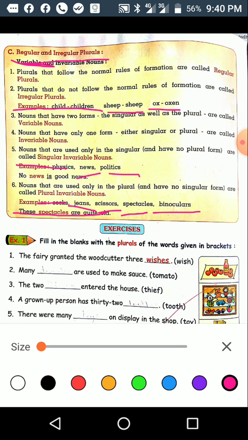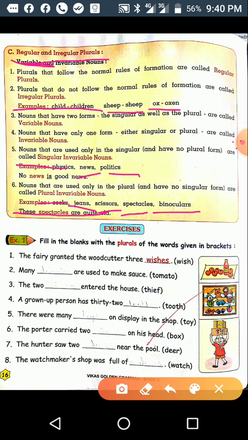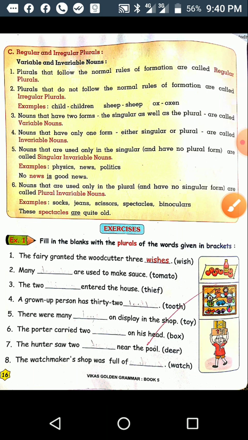Some examples are given. First, in the exercise, fill in the blanks with the plurals of the word given in brackets.